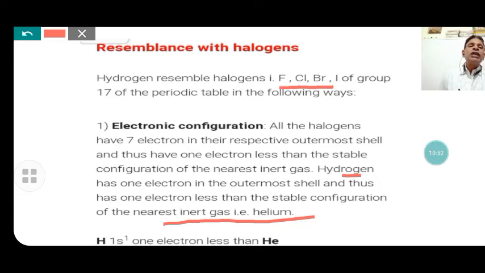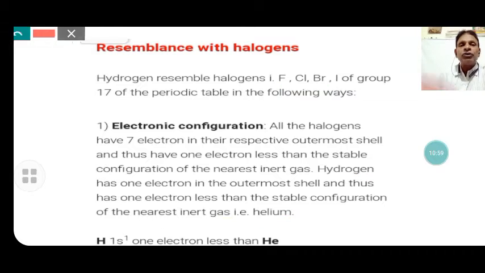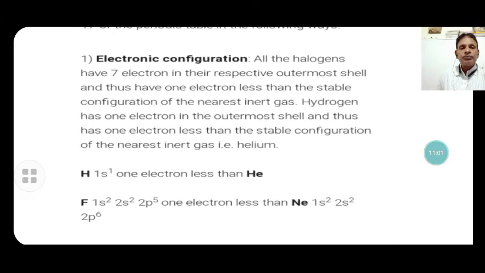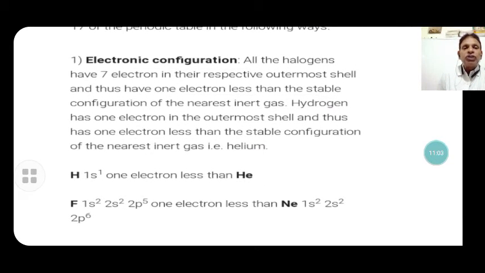Halogens form the octet and hydrogen forms the duplet. Hydrogen has 1 electron less than helium, and fluorine has 1 electron less than neon. Hydrogen makes its electronic structure like helium, and fluorine makes its electronic structure like neon.